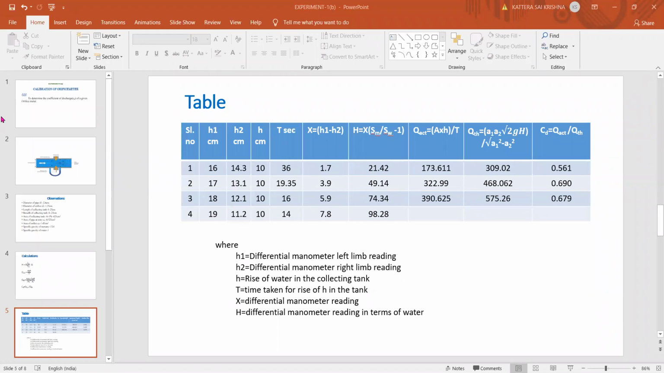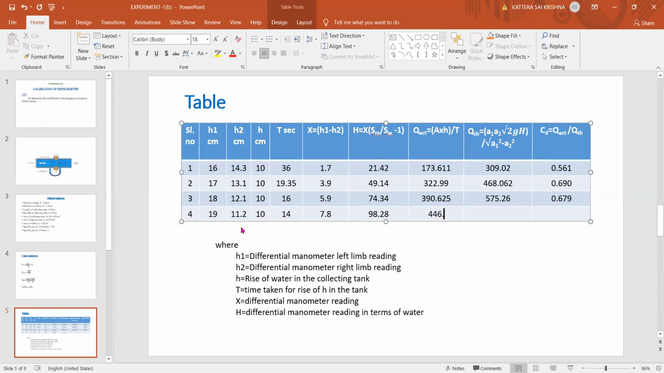Prashant Gaud, tell the value of Q actual. 446.42. Not audible properly, tell again. 446.42. Yes, sir, 446.42. Okay.